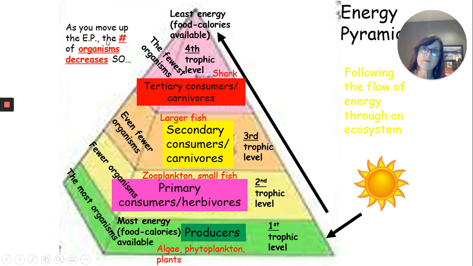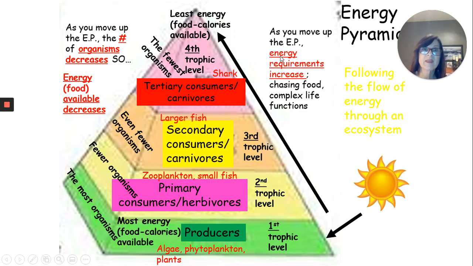Keep in mind, as you move up the energy pyramid, the number of organisms decreases, so the energy available decreases. But the energy requirements of organisms increase as you move up the energy pyramid, because now they're getting to a place where they're having to chase food and they're having to get away from predators, and they're competing for food. They're competing for mating rights. There's just a lot of complex life functions going on.